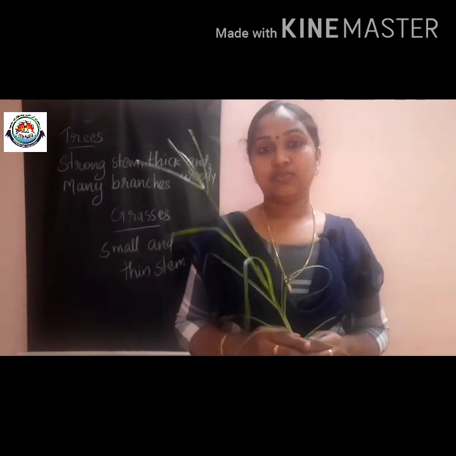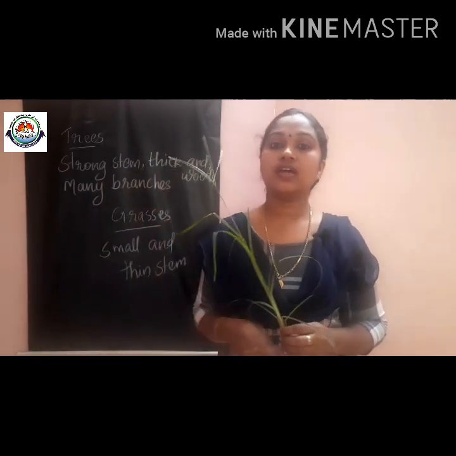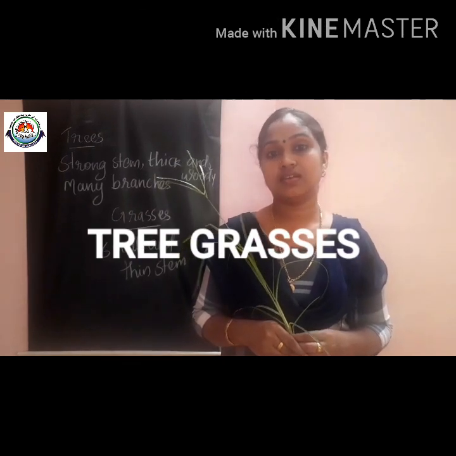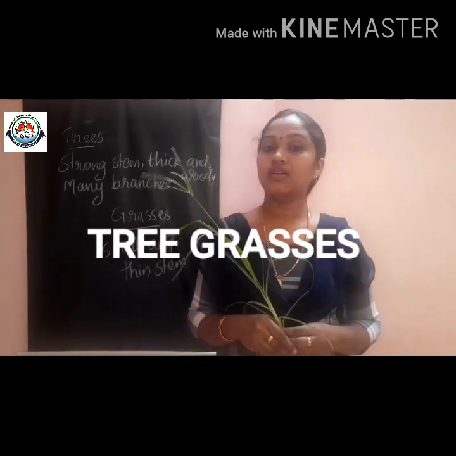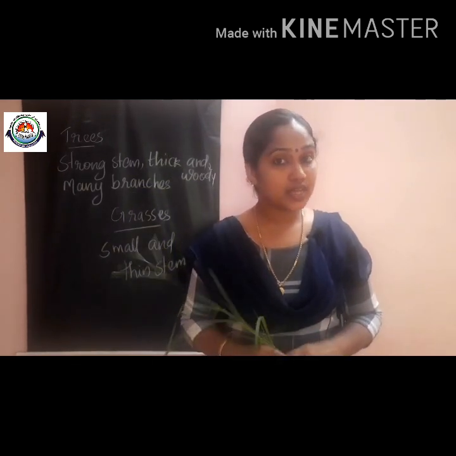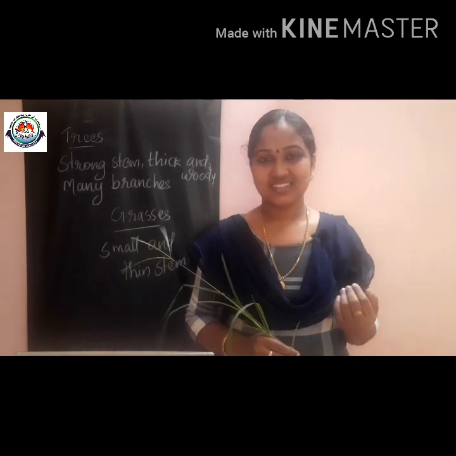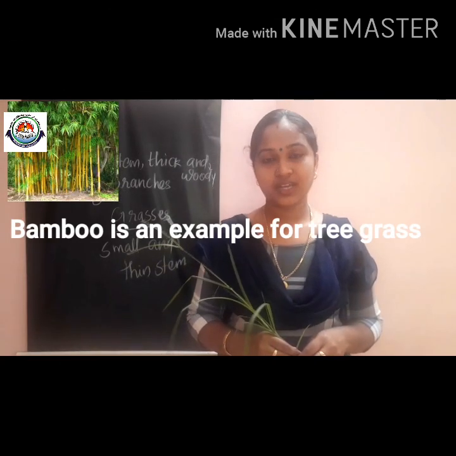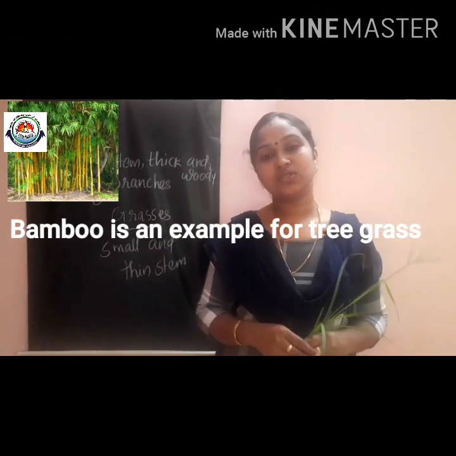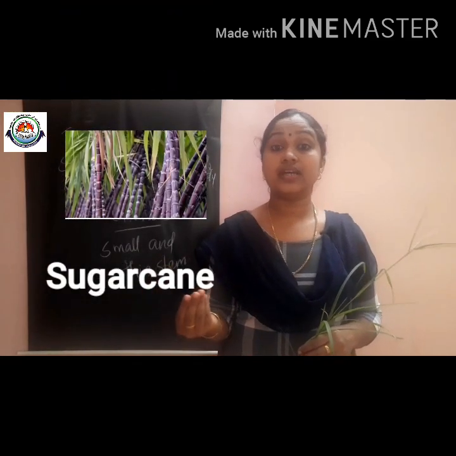Bamboo is an example for that. The grasses which are growing huge as trees are known as tree grasses. What can we call them? Yes, tree grasses. Can you say an example for tree grass? I told you just before. Yes, bamboo. Very good. Sugarcane is also a tree grass because it has no stems but it has long leaves